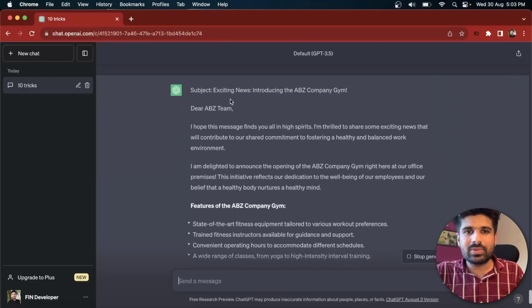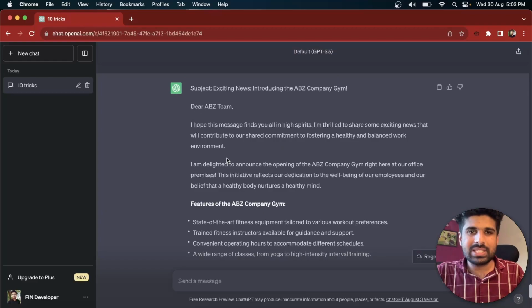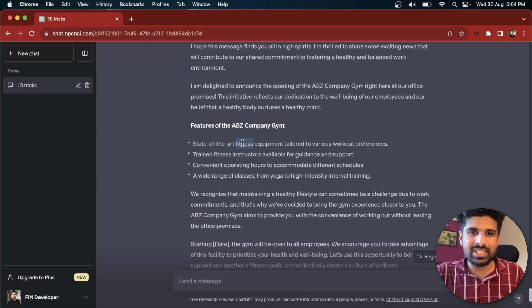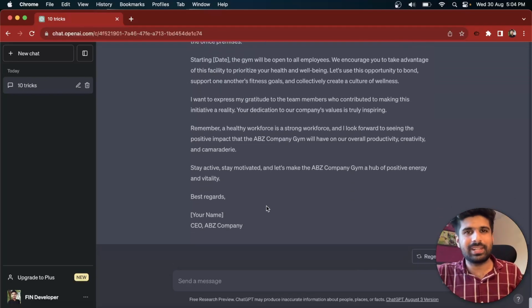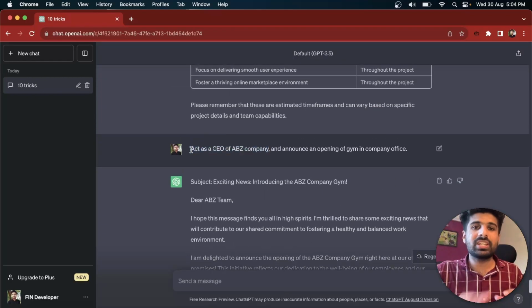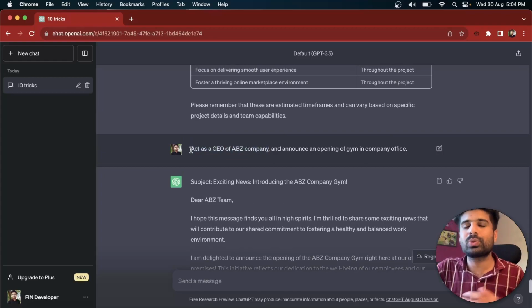Now here you can see how it gives us exciting news, introducing ABZ company gym. And here you can see how it formatted it, mentioning good words like fitness and some other details. You can personalize this email more. But the important part is mentioning a role, or assigning a role, to ChatGPT.